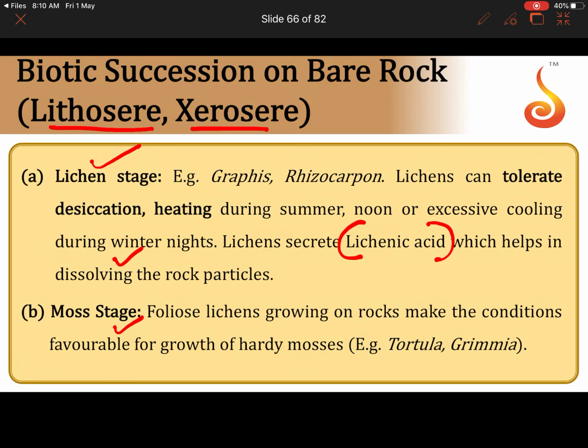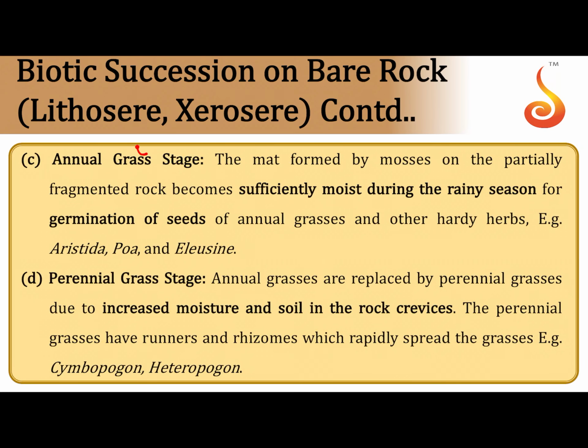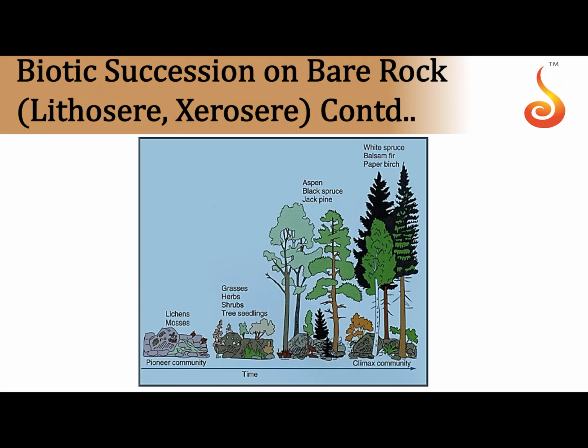And then you have mosses, some of the hardy mosses which grow after a certain degree of fragmentation has happened, and then annual grasses take their place, and then finally grasses which grow for an entire year, called perennial grasses, take their place. Finally you have plants which are woody, and shrubs which develop over there, and ultimately you have a forest ecosystem that is called a climax community.